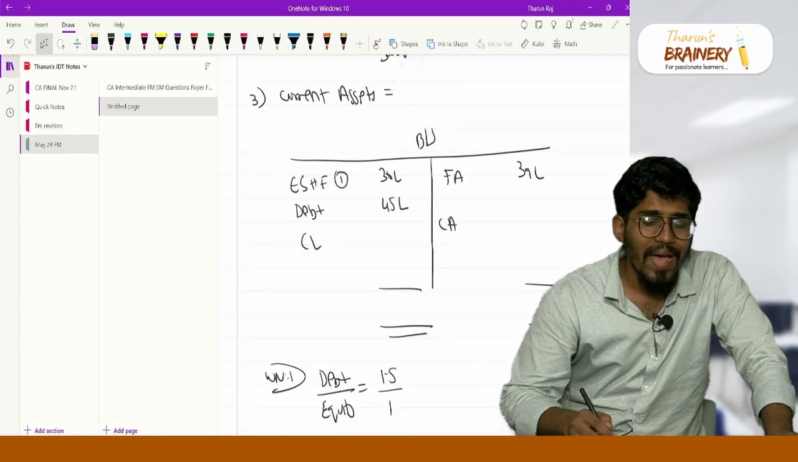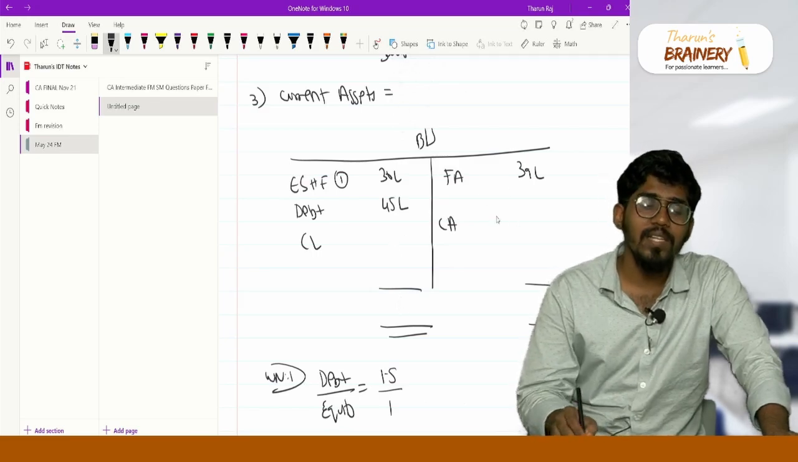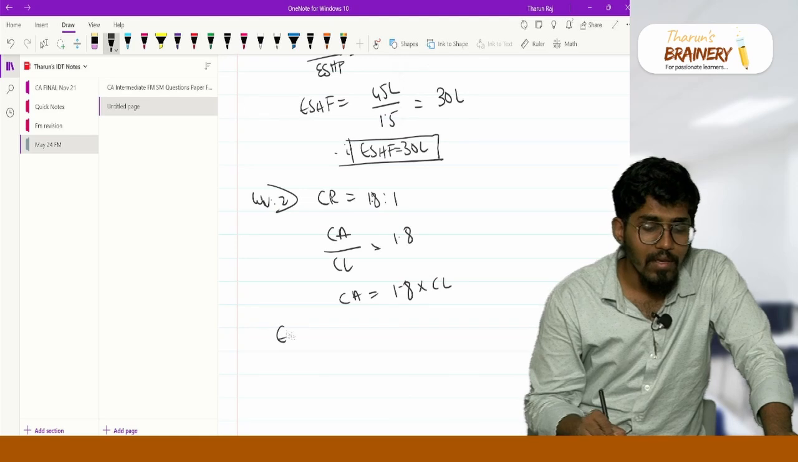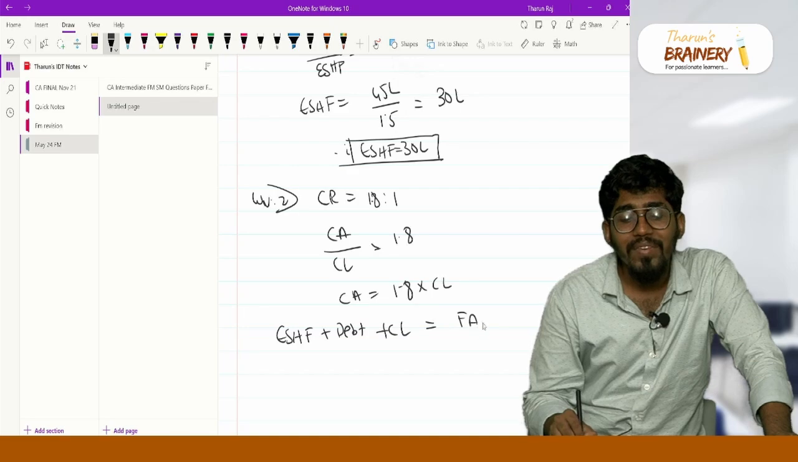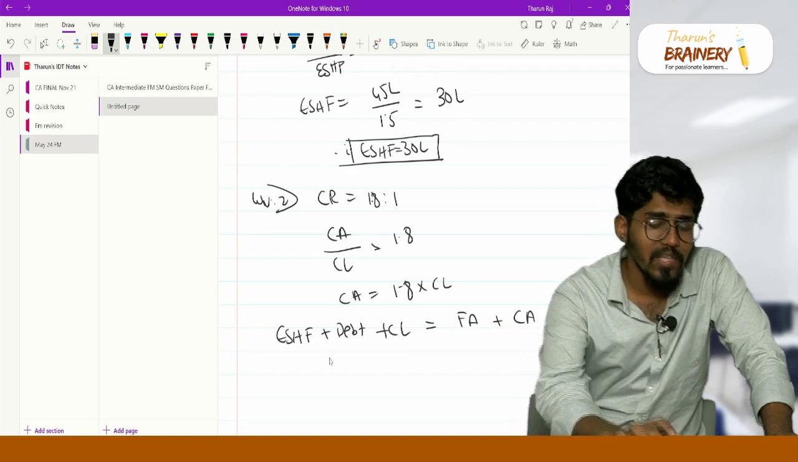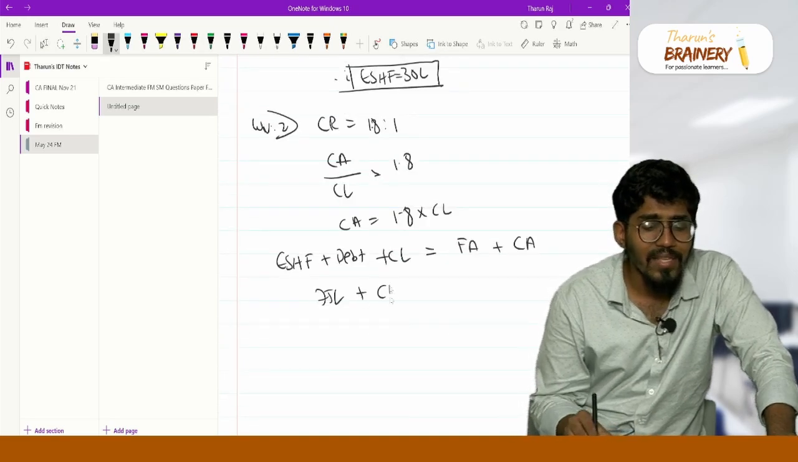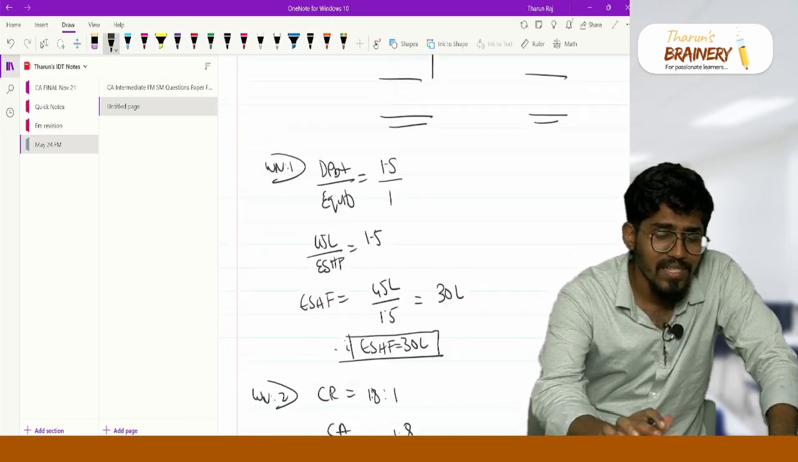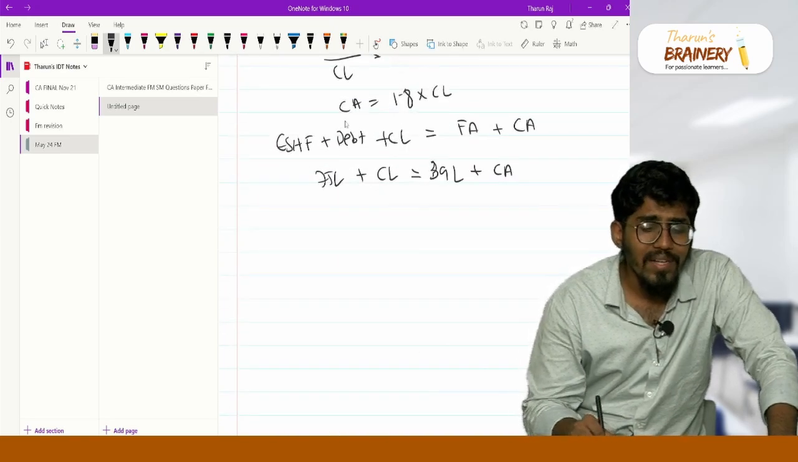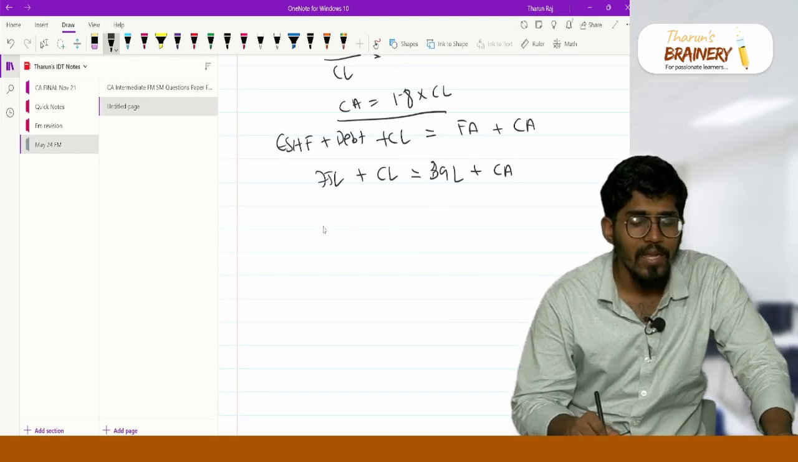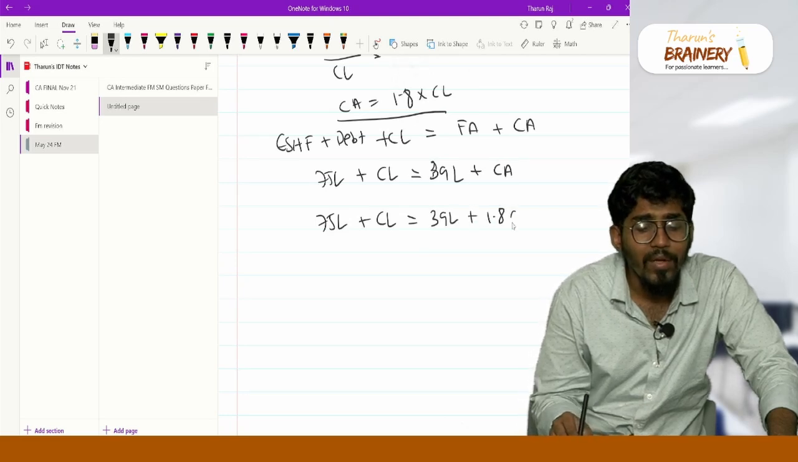In the balance sheet, equity shareholder funds plus debt plus current liability is equal to total asset, which is equal to fixed asset plus current asset. Equity shareholder funds plus debt is 30 plus 45, which is 75 lakhs. So 75 lakh plus current liability is equal to fixed asset, 39 lakhs, plus current asset, which is 1.8 into current liability. So 75 lakh plus current liability is equal to 39 lakh plus 1.8 current liability.